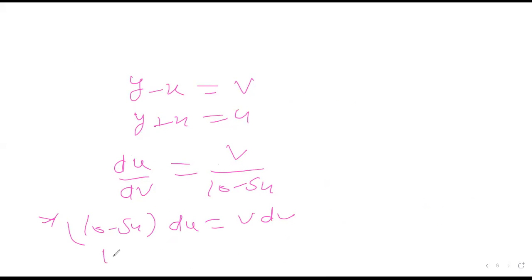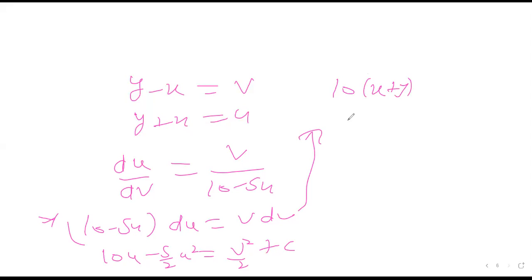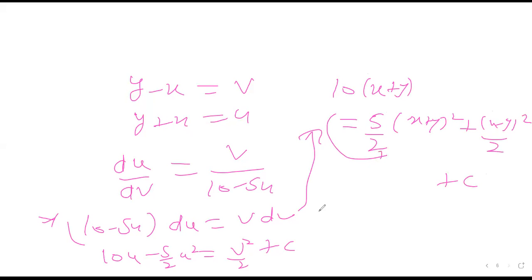So this will give for you 10u minus 5 by 2 u square is equal to v square by 2 plus c. Now put the value of u and v. You will get 10 times (x plus y) is equal to 5 by 2 times (x plus y) whole square plus (x minus y) square by 2 plus c. You can further simplify it in x square and y square terms, right?